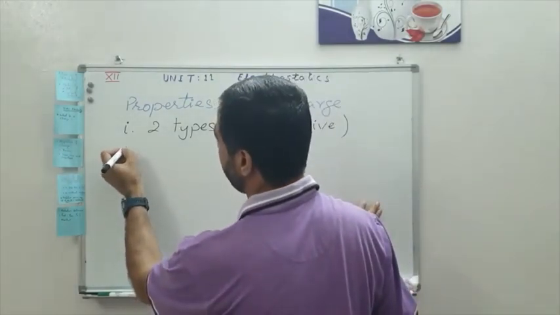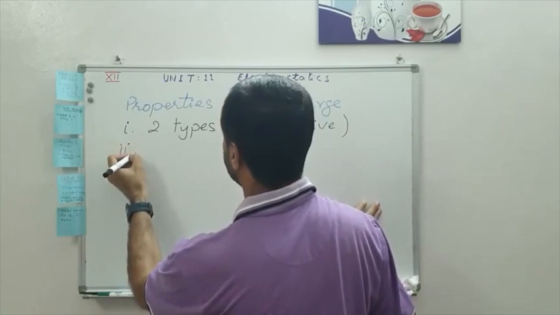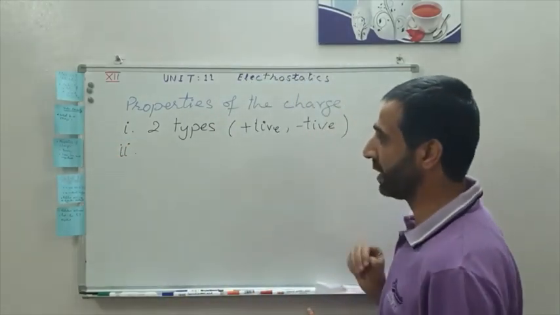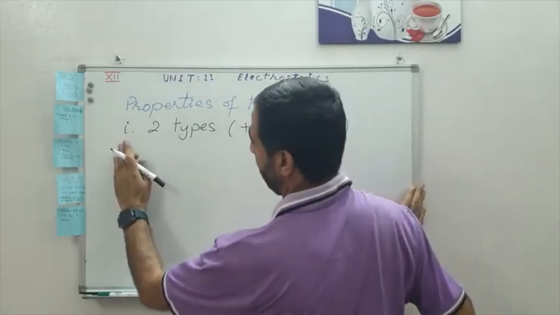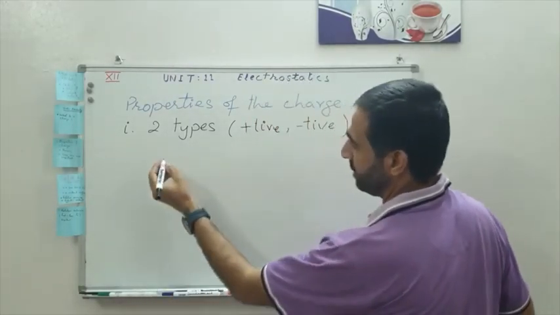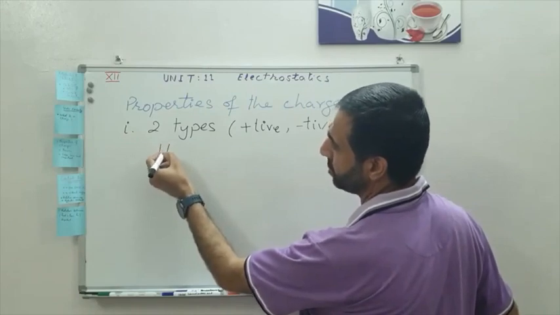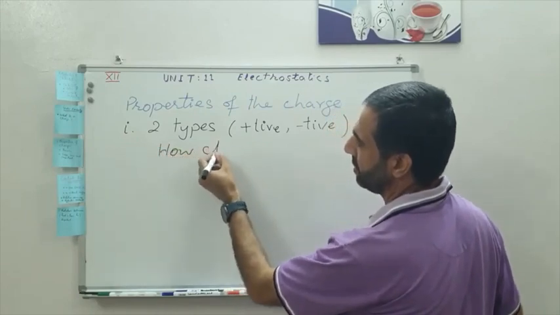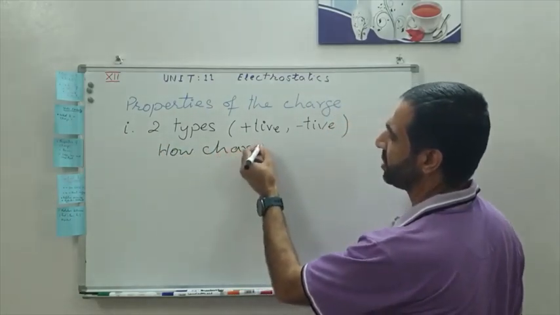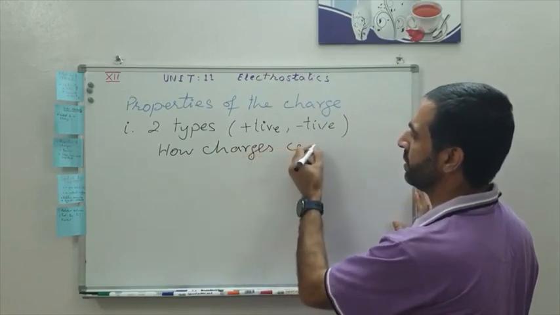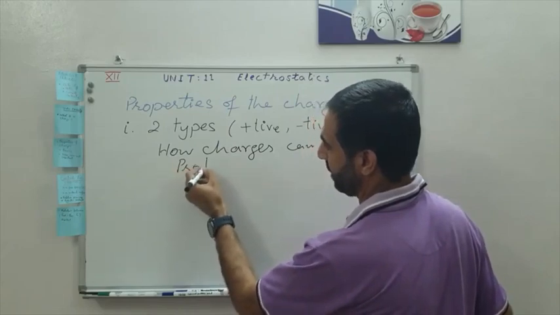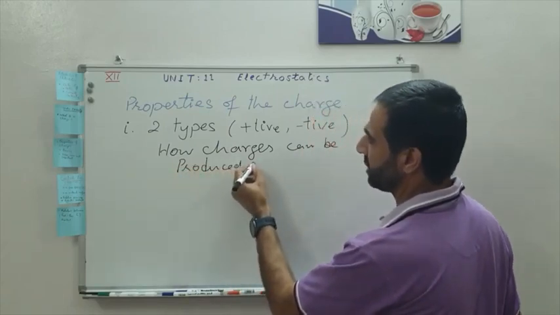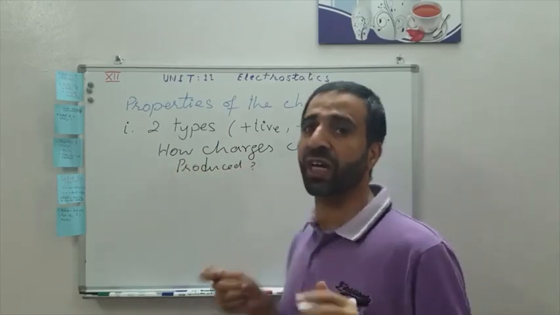The second important point, besides positive and negative charge, is how charges are produced. This question is not a good question because we cannot produce or create charge, right?